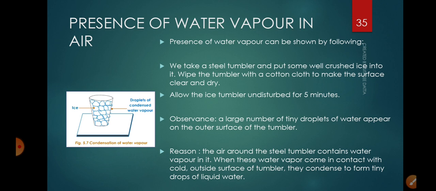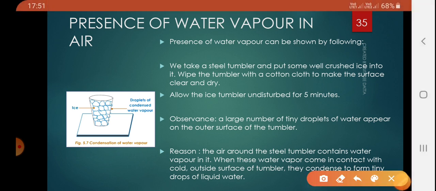This activity is a very simple activity to prove the presence of water vapor in air, because initially there were no droplets of water. So from where have these droplets of water come? These droplets on the outer surface are because of the presence of moisture or water vapor in the air. You can write in your own words.